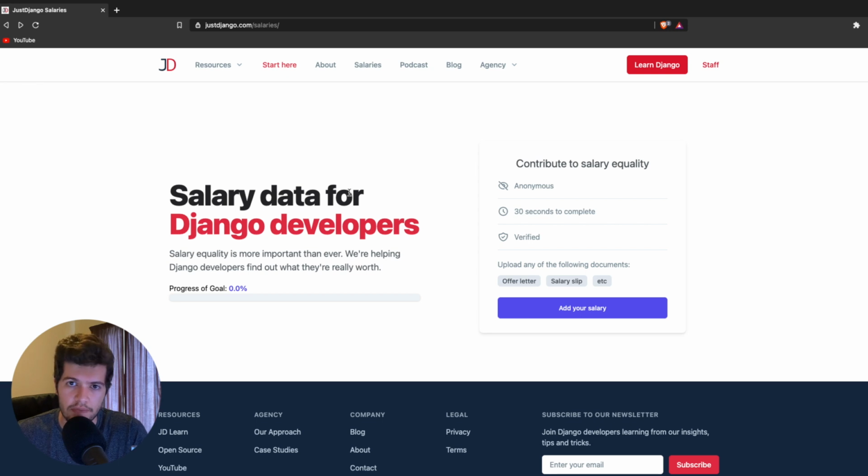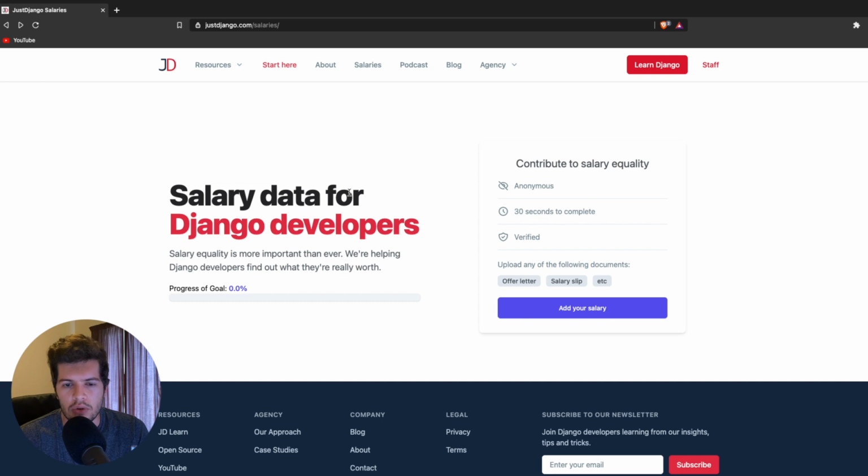So that's the project, and I'm quite interested to see what we can get out of this, as it's going to be mostly public information for people to see what average salaries are in their countries or in certain currencies, and really to try and provide as much value as possible to the Django community so that we can actually get a sense of what developers are being paid.